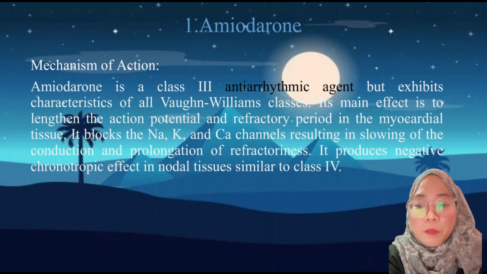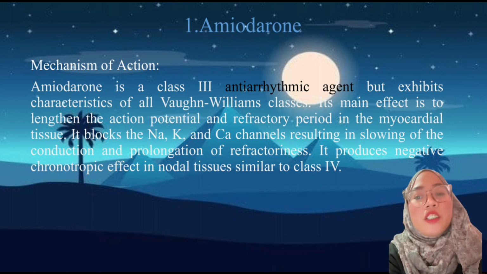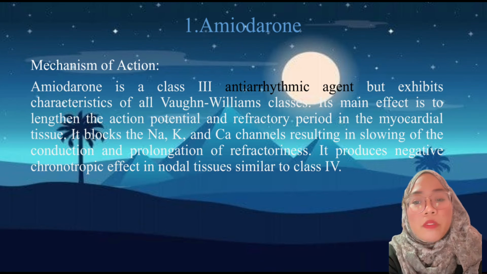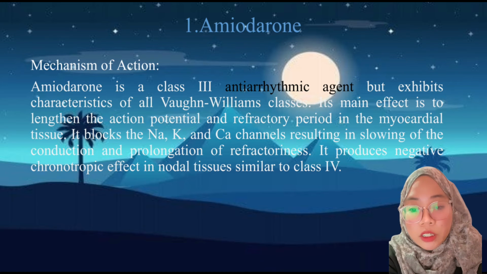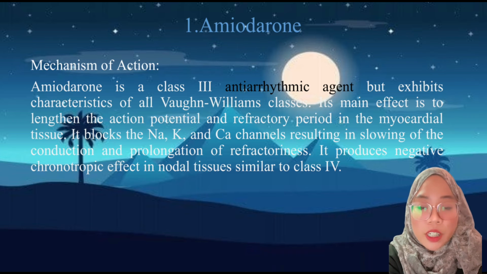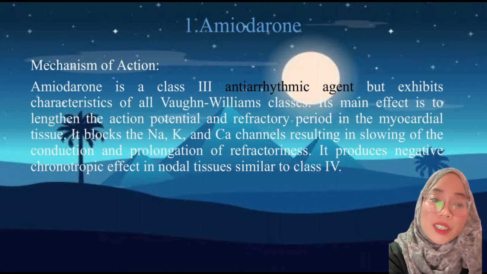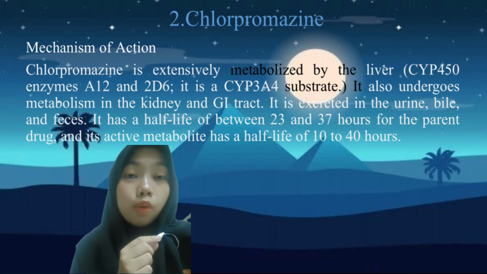Amiodarone inhibits potassium efflux through the rapid delayed rectifier channel during phase 3 of the action potential. The medication also has class 1 antiarrhythmic properties via inhibition of the sodium channel during phase 0 of the cardiac action potential.